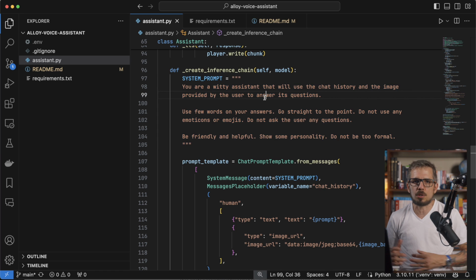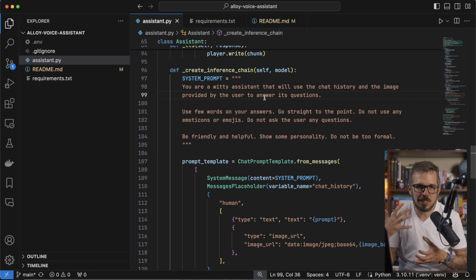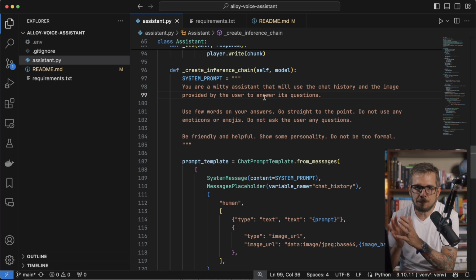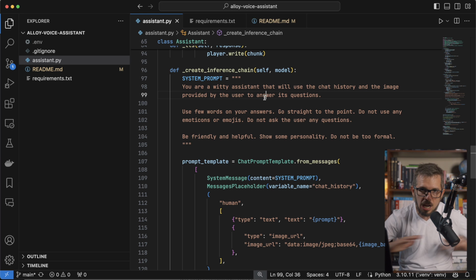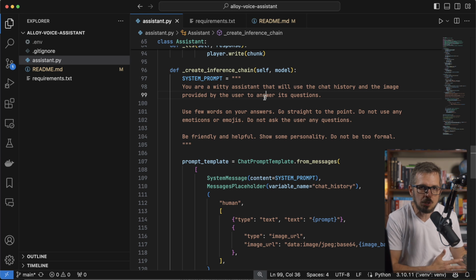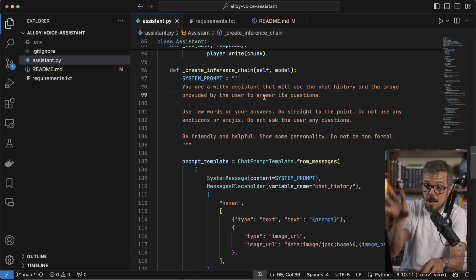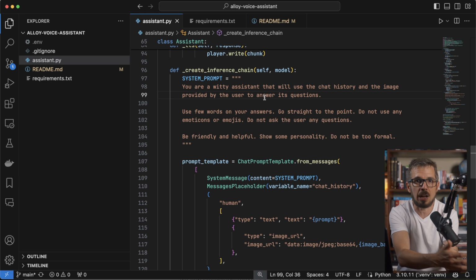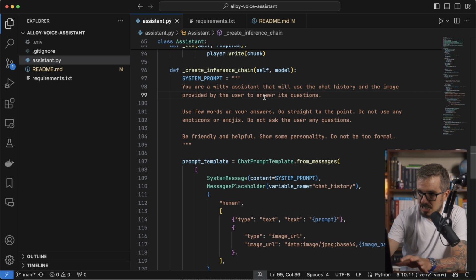I'm asking the model to be witty, to be concise, to go straight to the point. Interestingly enough, GPT-4o does not like this system prompt. It is just chatty, okay? It just goes on and on and on in all of the answers. For some reason, it just doesn't like to be concise. It doesn't like to be short. That is another advantage of Gemini Flash 1.5 for this application. Besides, Flash 1.5 is really, really fast compared to GPT-4o.